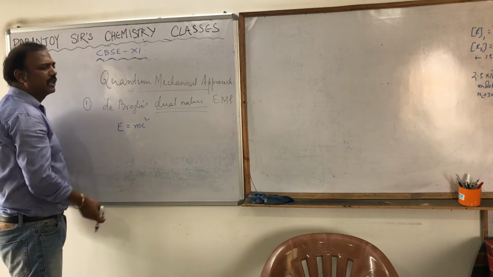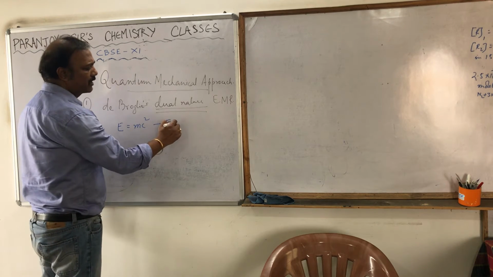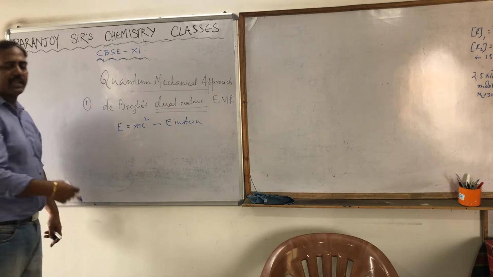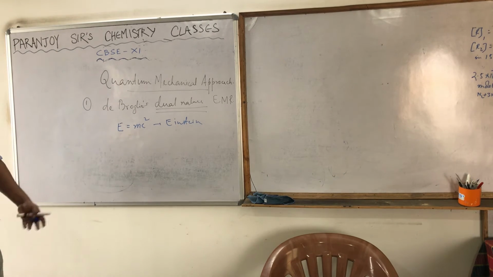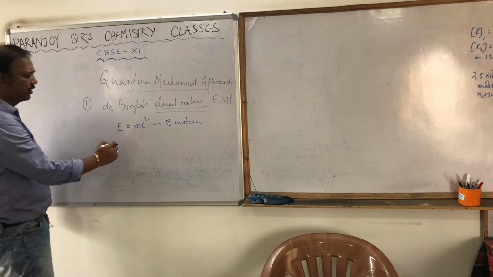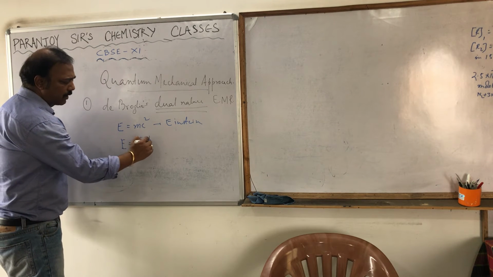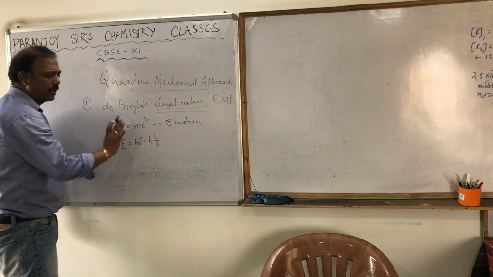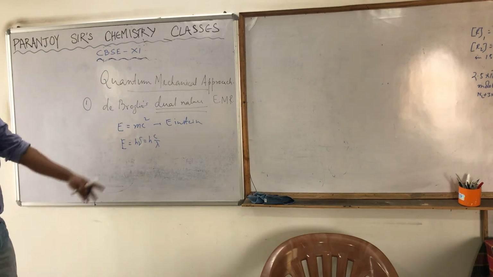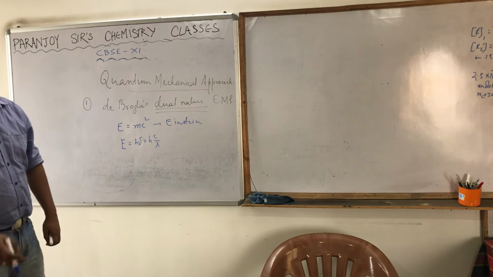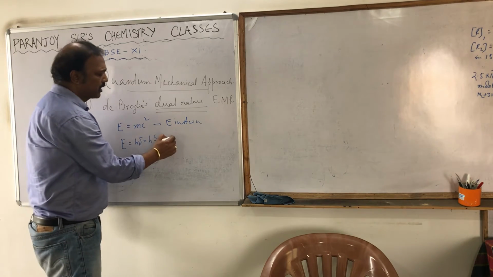The wave nature he took from Planck's equation. What is Planck's equation? E is equal to h nu, or we can write it as h into c by lambda, since nu is nothing but c by lambda. It is all wavelength and frequency, related to wavelength, which means it's a wave nature.